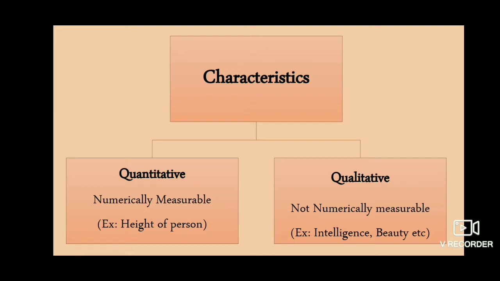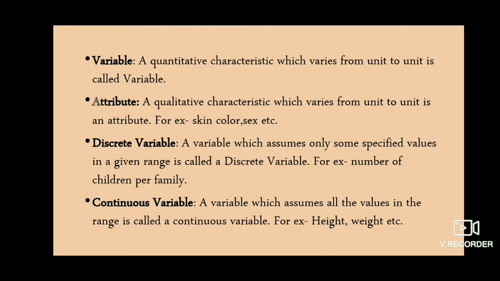Examples of quantitative characteristics are height of a person or weight of some fruits, etc. And for qualitative characteristics, you can take examples such as intelligence, beauty, skin color, etc. So what do you mean by variable? A quantitative characteristic which varies from unit to unit is called a variable, whereas a qualitative characteristic which varies from unit to unit is known as an attribute. For example, as we have seen, skin color or sex.